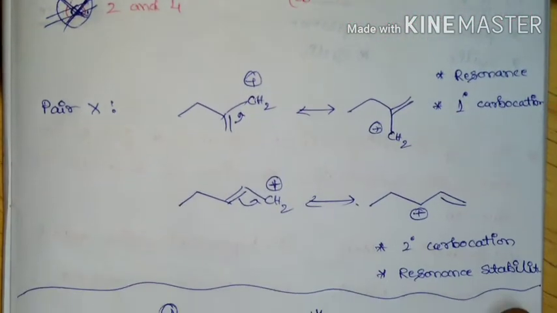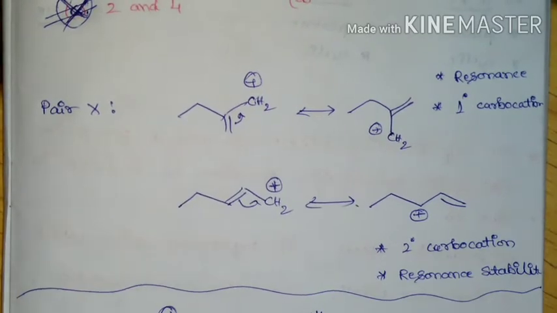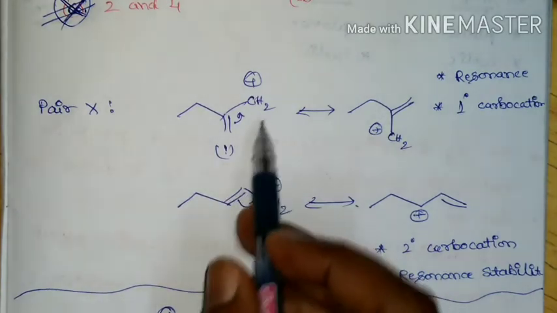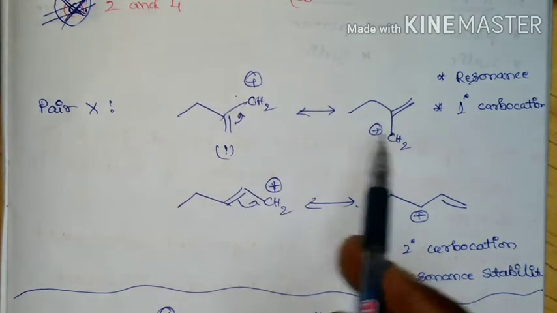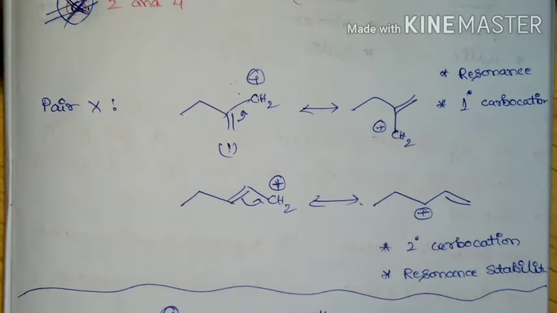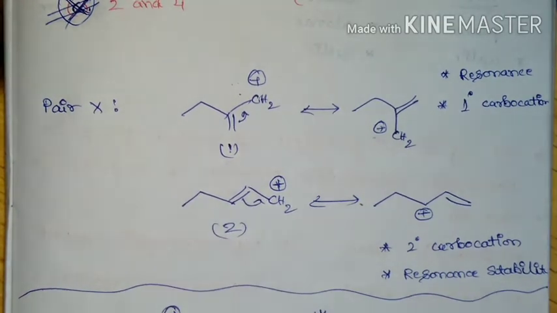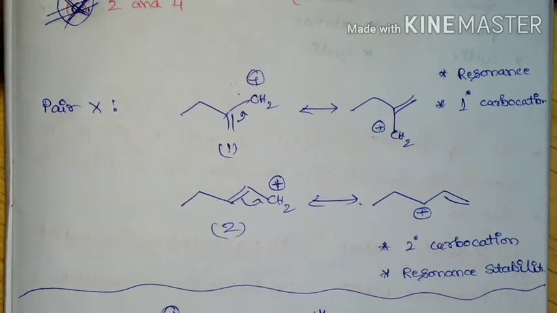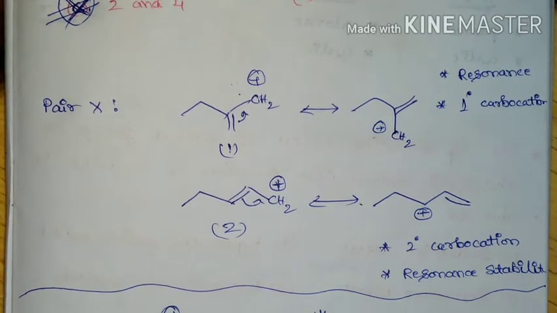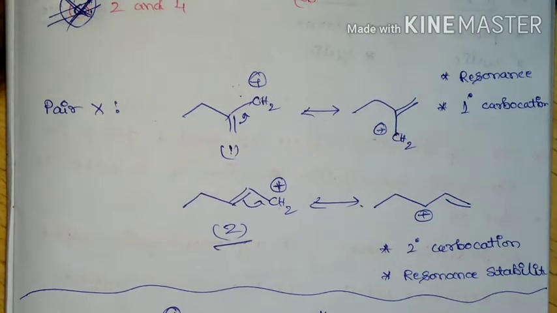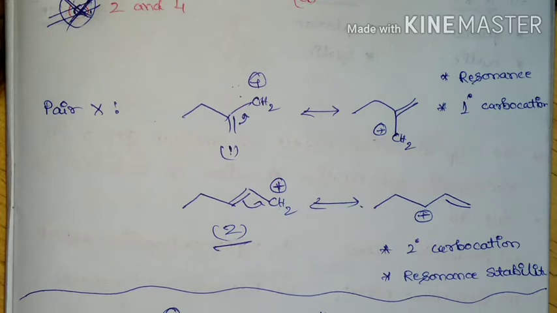And if you come for the solution in pair X, if you see the compound 1, it is resonance stabilized, and in both cases positive charge will be on the primary carbon, whereas in compound 2, after resonance the positive charge will reside on secondary carbon. So hence in pair X, compound 2 which is carrying positive charge is more stable.